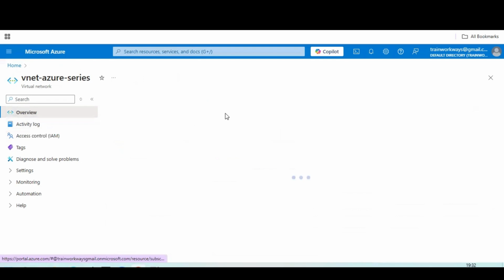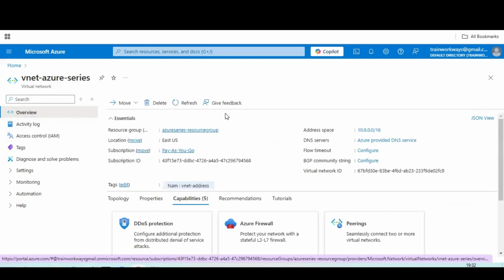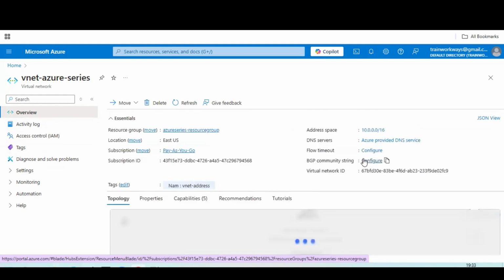Hence the reason IAM or Entra ID, which we have seen previously, plays a crucial role. If you want to look into how to create an IAM role, group, user, you can check out our previous day 4, day 5, day 6 sessions where we have discussed how to create roles, groups, all these details. Those links also we will be attaching to our video, guys. So come back to our virtual network, which we have created just now.